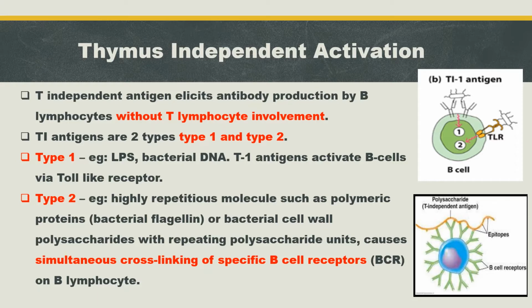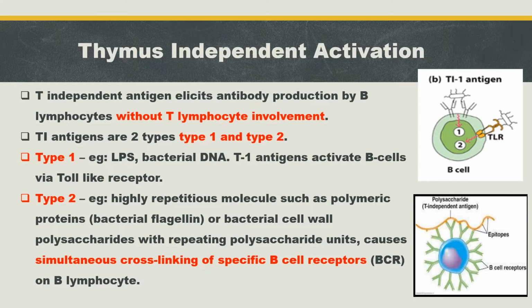So for thymus independent activation, the B cell does not require direct contact with T helper cells. That is thymus independent activation. Thymus independent antigens are of two types, type 1 and type 2.